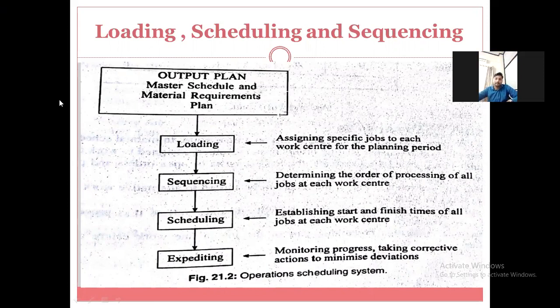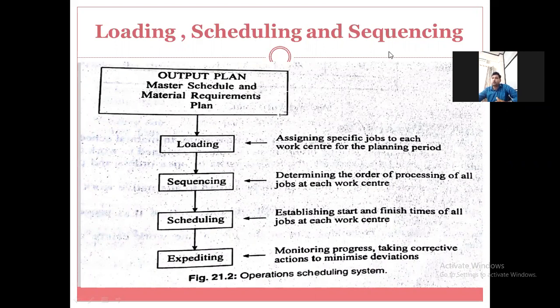And this is about expediting. In expediting, we generate reports and compare those reports with the planned figures. If there is any deviation, then we need to take corrective action so as to minimize the deviation. So this is nothing but expediting. These four stages are called the stages of the output plan.